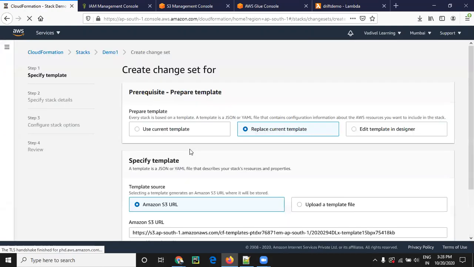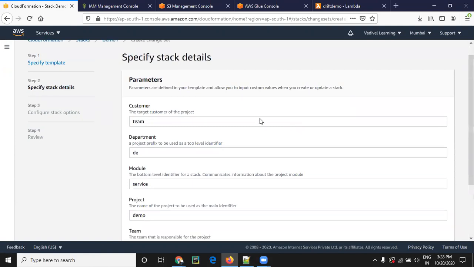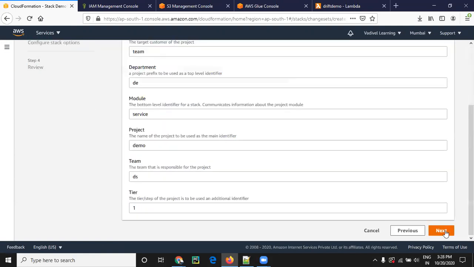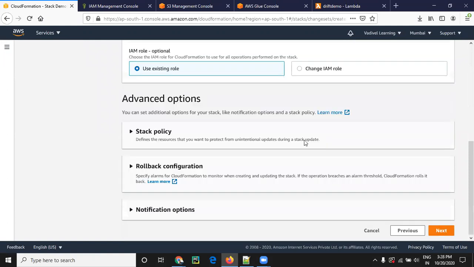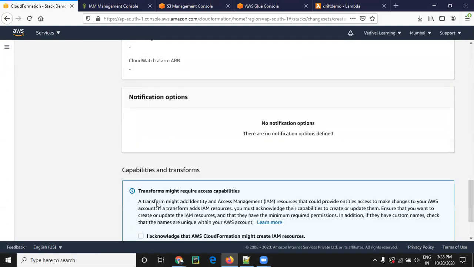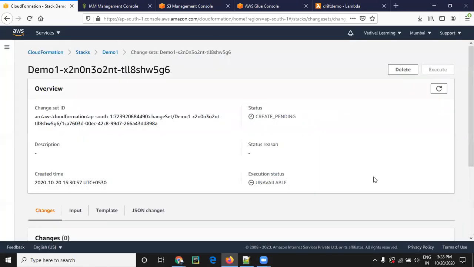I'm going to create the same name only. We're just going to modify some resources. The parameters are the same. It will create one change set for that. Once it is ready, we can execute.